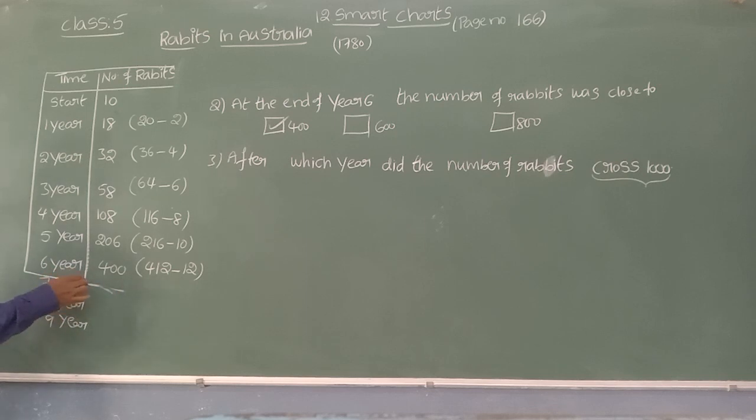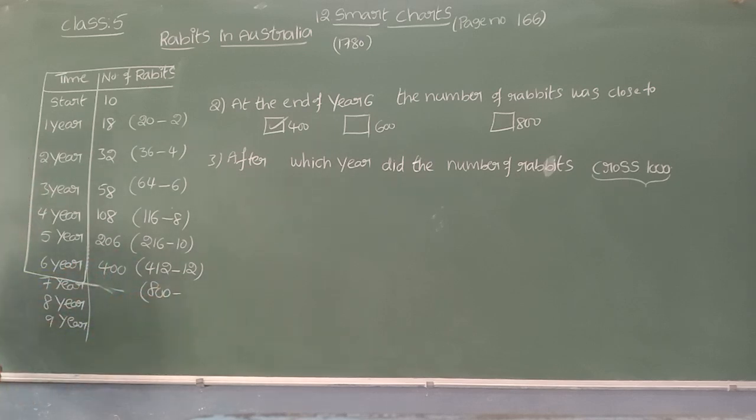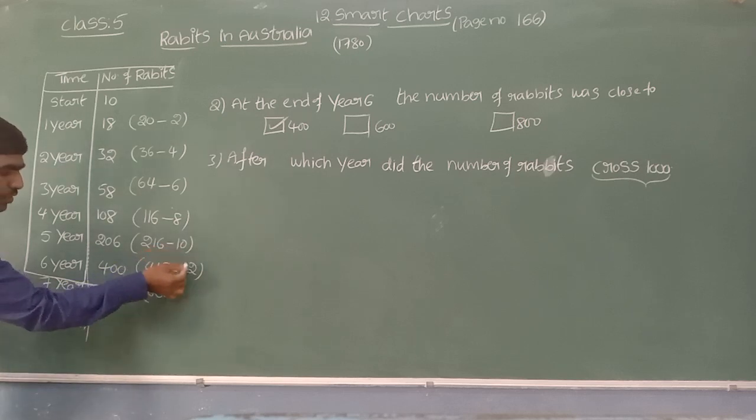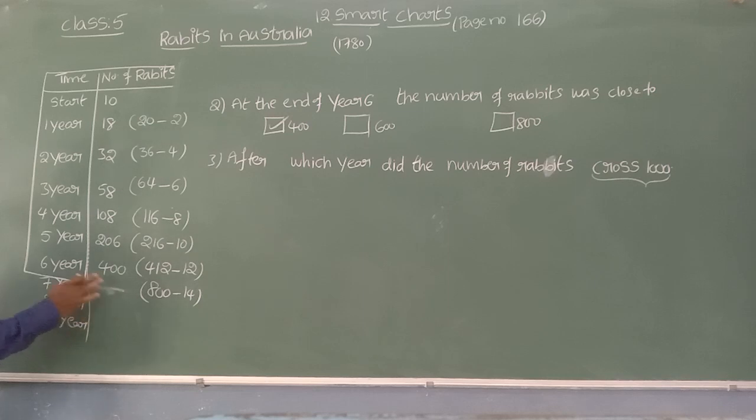So here in the 7th year, how can you find the 7th year, beta? You can double the previous year's number of rabbits. 400 if I double, 800. So from 800 we need to subtract how much? 10 to 12, 12 to 14, 2 we can increase. From 800 subtract 14. From 800 if I subtract 10, 790. From 790 subtract 4, 786. 786 plus 4, 790, plus 10, 800.